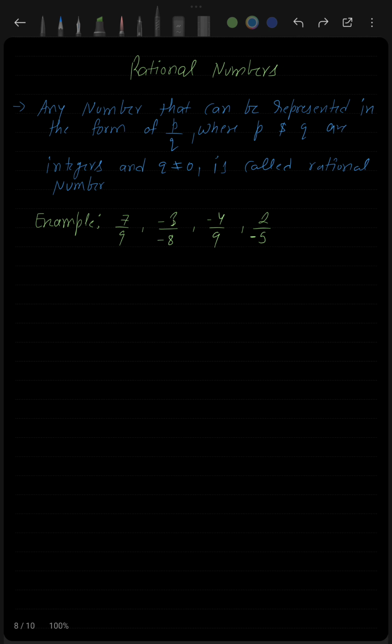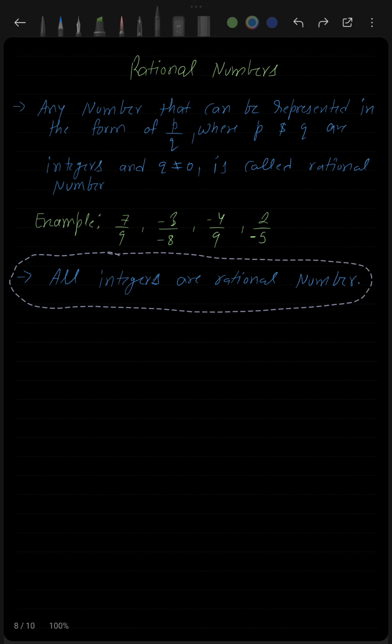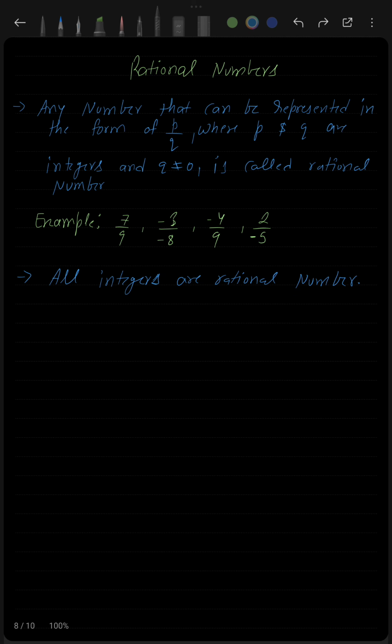Now here are a few examples of rational numbers. You can see that 7 by 9 is in the form of p by q, where both 7 and 9 are integers. Similarly, minus 3 by 8, minus 4 by 9, and also 2 by minus 5, all of these numbers are rational numbers. Now, all integers are rational numbers. Yes, this is a very important point that you should know.